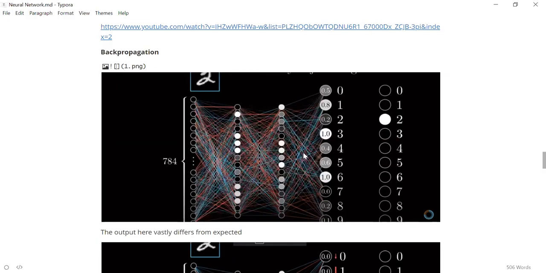So we change weights and bias activation in each layer, but by how much? By how much is determined by how much error you have. So if you have a higher error, you will be changing it a lot. If you have a low error, you will be changing it less. So the loss function is the one which determines how much you need to change these weights and bias and activation, right?